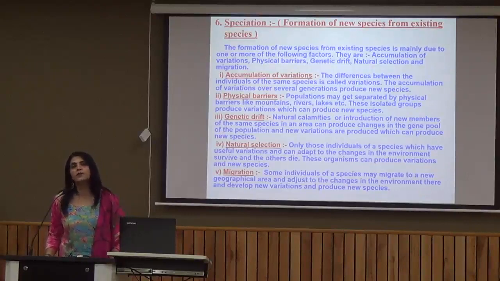Physical barrier means some kind of geographical barrier. It might be a river, it might be a lake, it might be a mountain, anything. Because of that, that particular population separates into two. So this is one of the factors which actually contribute to the process of speciation.